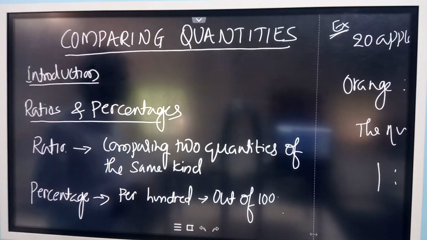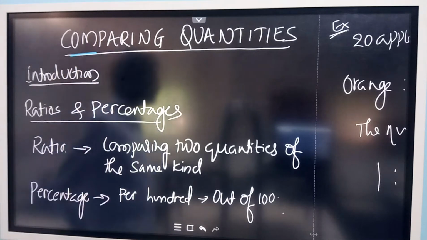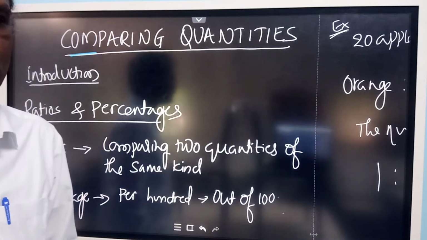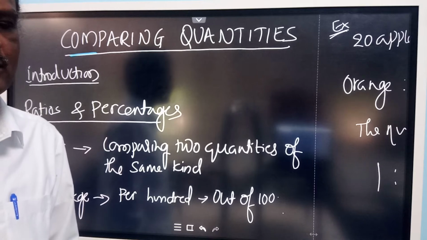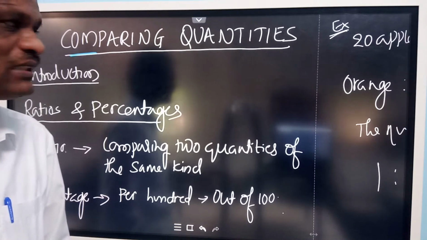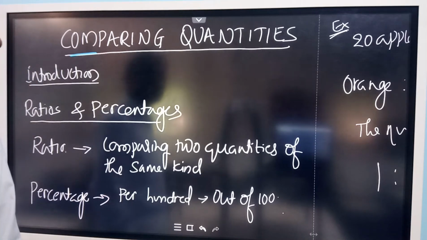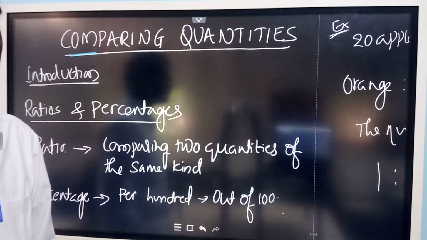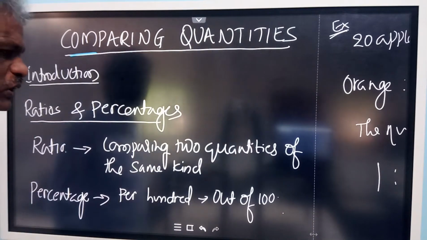New chapter: comparing quantities. Comparing quantities means you want to compare the height of one person with the height of another person, or compare the marks of one student with the marks of another student. We follow certain quantities, certain measures, to compare the two things.